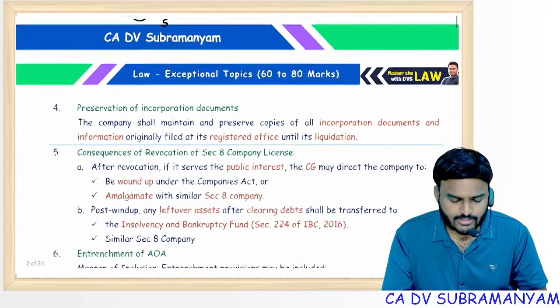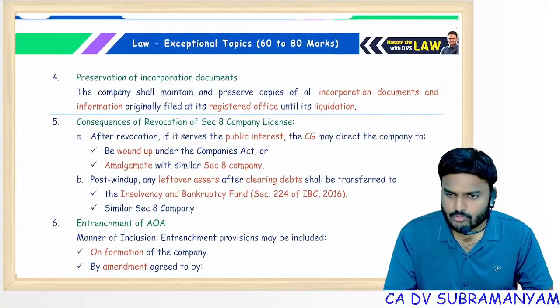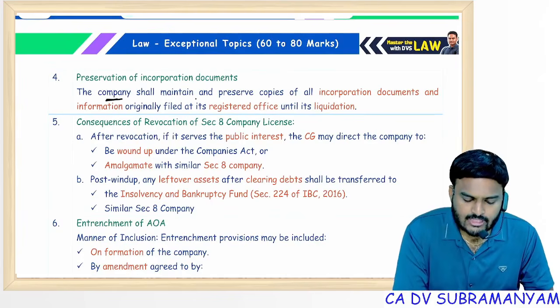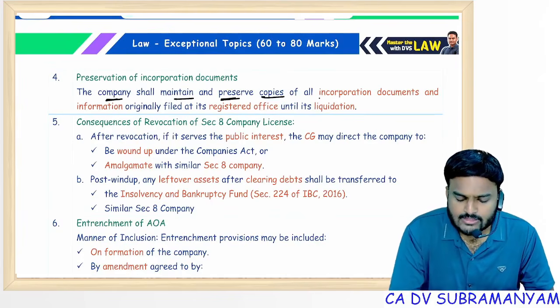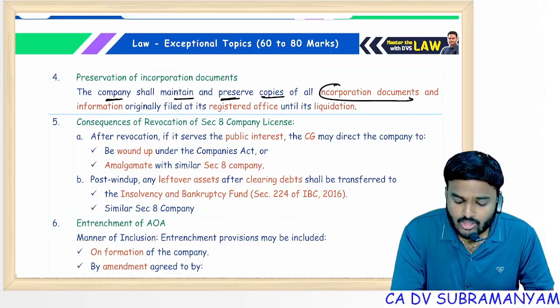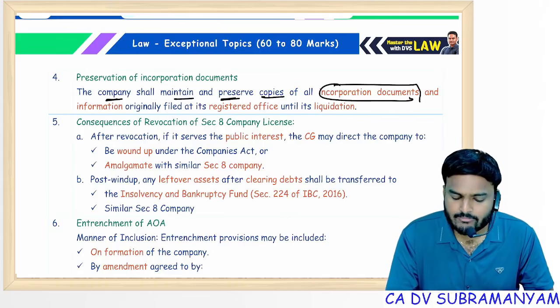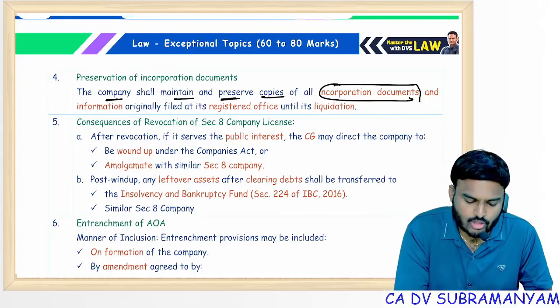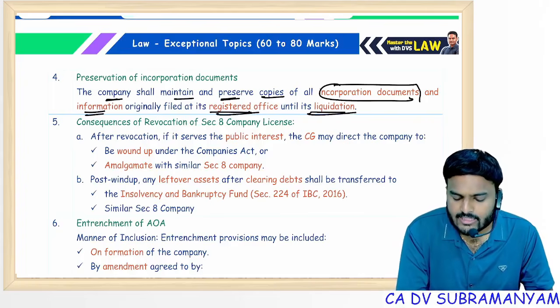Next one, preservation of incorporation documents. The company shall maintain and preserve copies of all incorporation documents and information originally filed at its registered office until its liquidation.